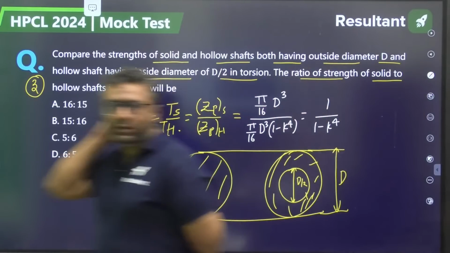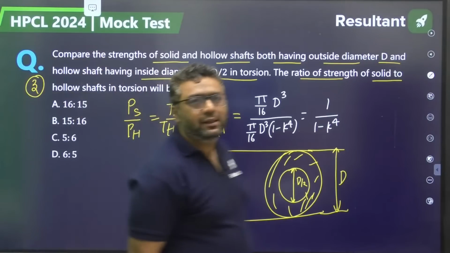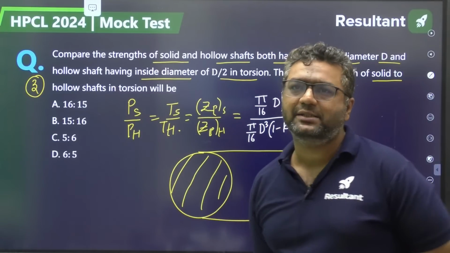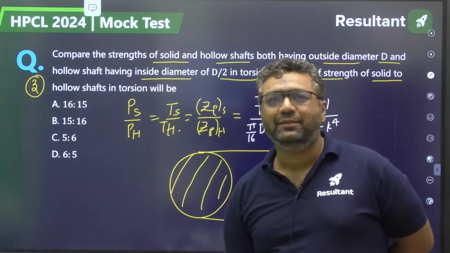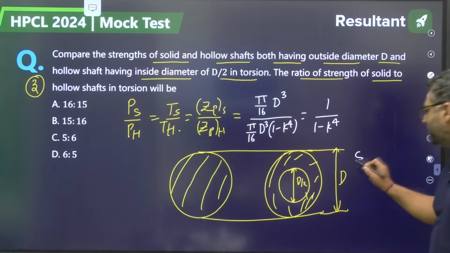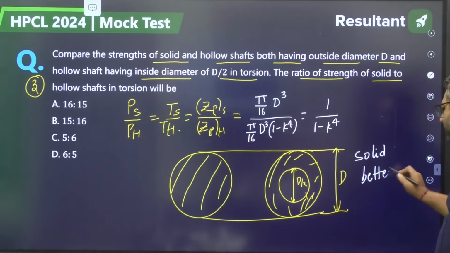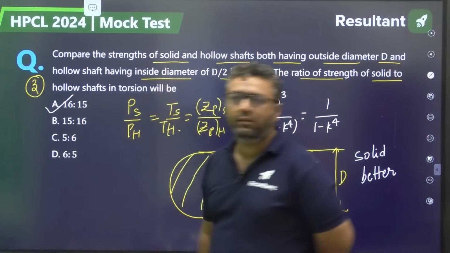What would be the answer, guys? Try to write the question number also. Mani is saying A, Shreyas A, Mechanical Word A, YS B, Zakhmi Atma 16 by 15. You should be aware that in this case solid shafts are better. So when solid is better, it is going to be more than 1. So the answer will be 16 by 15.